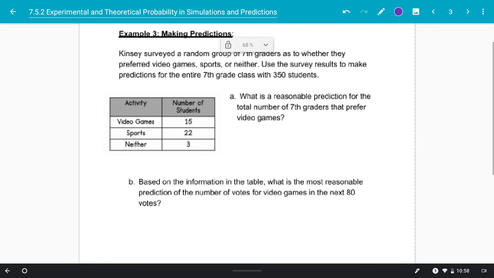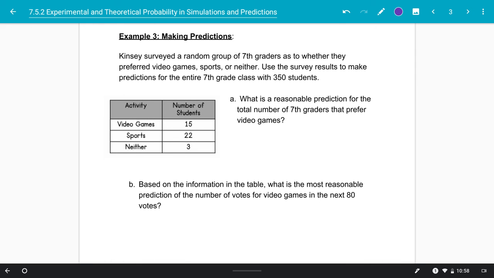All right, in our third example here, we can make predictions. And again, this is really the most important thing that we see with probability, is that we can get a sample of something and make a prediction about a bigger group. Okay, so Kinsey surveyed a random group of 7th graders as to whether they preferred video games, sports, or neither. Use the survey results to make predictions for the entire 7th grade class with 350 students.